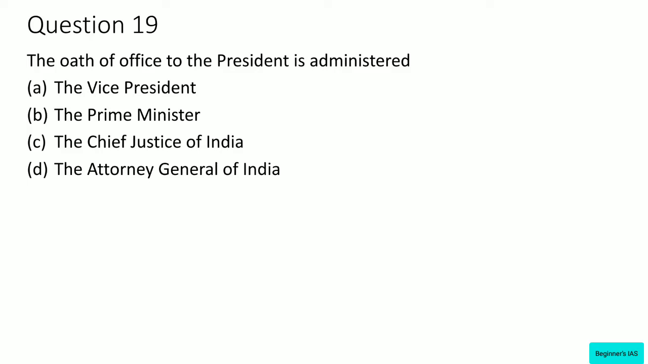The oath of office to the president is administered by the, it's a straightforward answer, Chief Justice of India. C. The oath of the office of the president is administered by the Chief Justice of India, or in his absence, the senior most judge of the Supreme Court available. Any other person acting as the president or discharging the functions of the president also undertakes a similar oath or affirmation. Let us move on with question number 20.